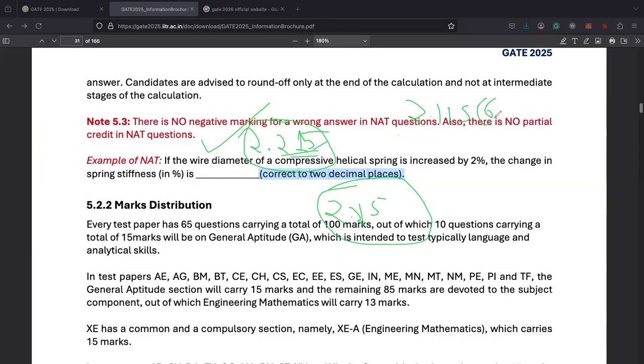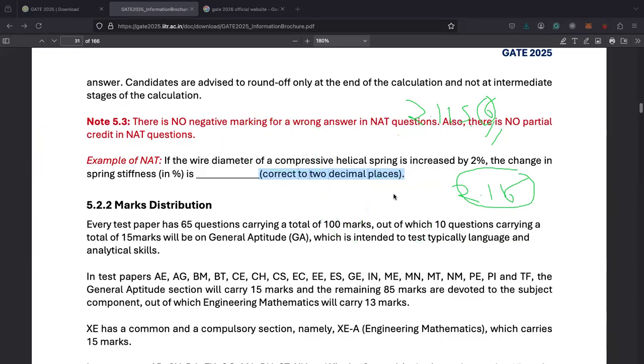The fourth number is greater than or equal to 5, so you can increase this number. So I encourage you to read this carefully and solve your question paper correctly.